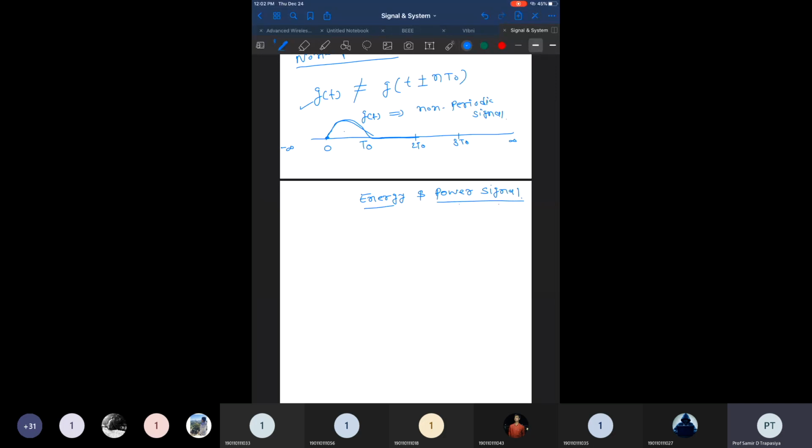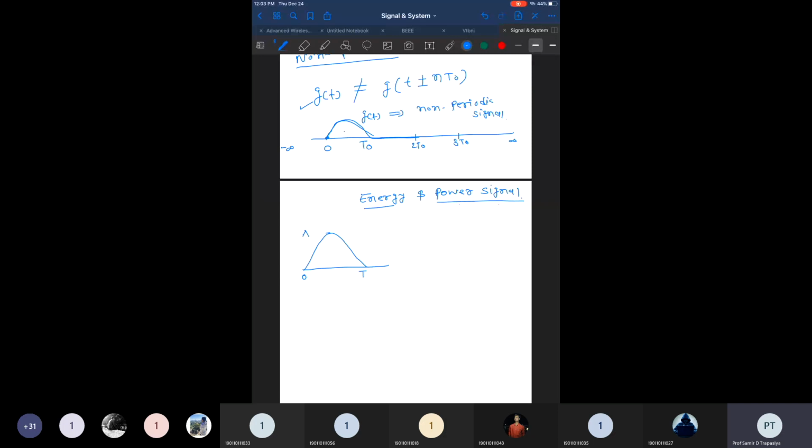In a similar way, for any signal, energy is basically defining the size of the signal. Suppose I describe a signal like this, which exists from 0 to t and has some amplitude a.